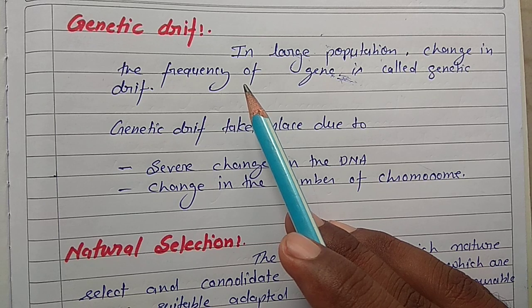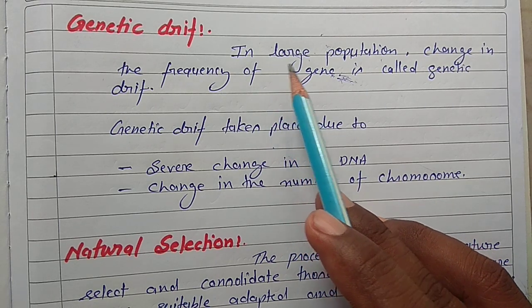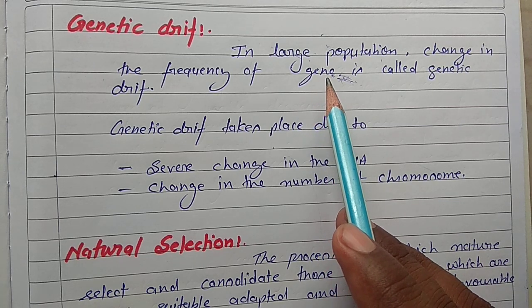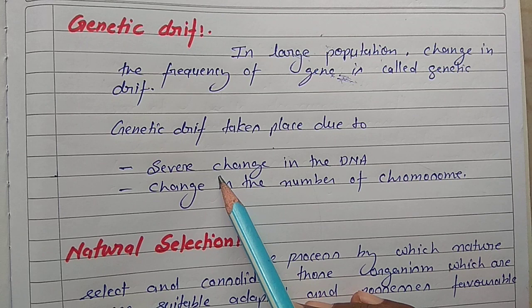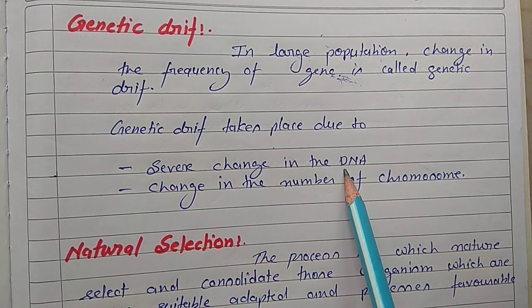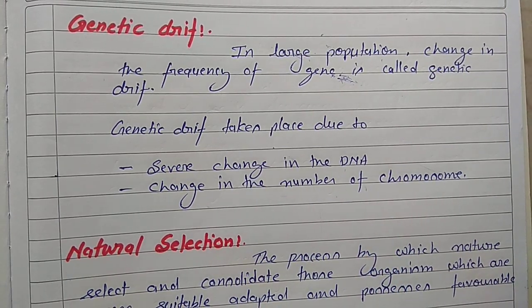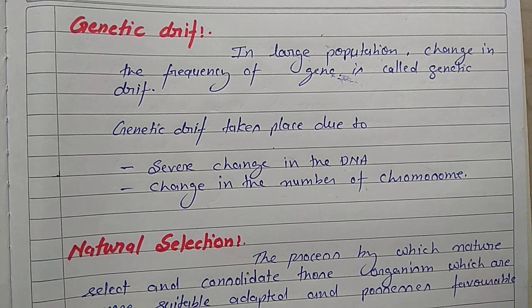If the frequency of a gene changes, for example if there become four genes, the number of blood groups may be more. So in a large population, a change in the frequency of a gene means new species are formed. Genetic drift takes place due to a severe change in the DNA: if the structure of the DNA is changed, or the number of chromosomes is changed, that causes genetic drift. Okay, thank you.